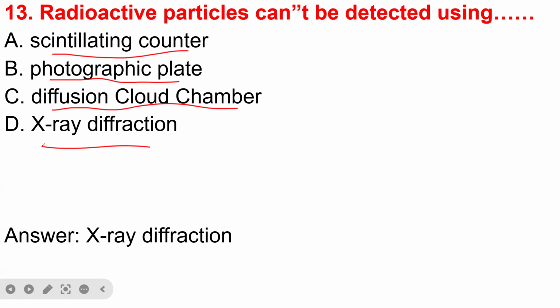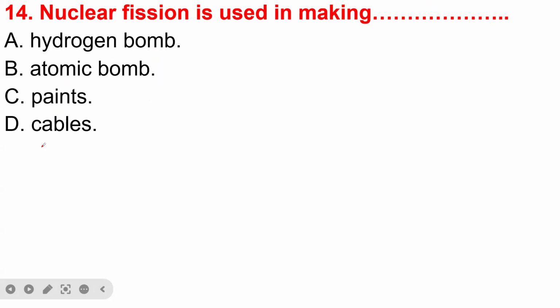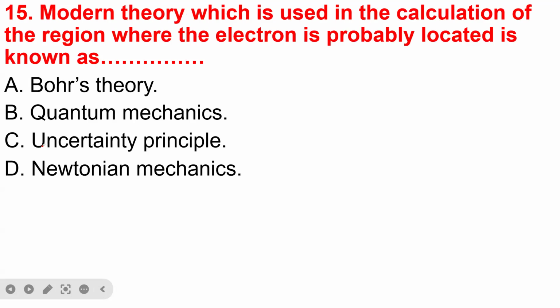So the answer is X-ray diffraction. Now, nuclear fission is used in making A, hydrogen bomb, B, atomic bomb, C, paint, D, cables. Nuclear fission has many applications, but one of its major applications is in making the atomic bomb. So the answer is B.